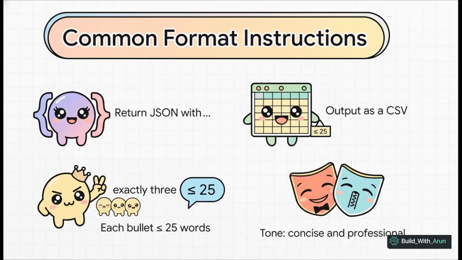And here are some fantastic examples. You can get super specific, you can define the exact JSON keys, demand a CSV, set a hard limit on the number of bullet points, even cap the word count per bullet, and lock in the tone. This is how you get outputs that are machine readable, consistent, and useful every single time.